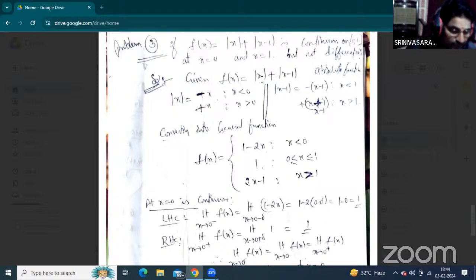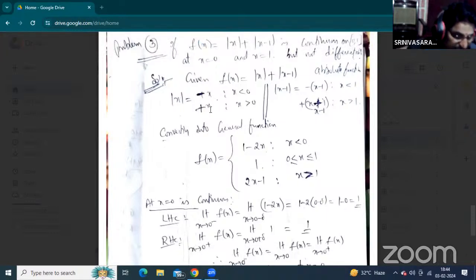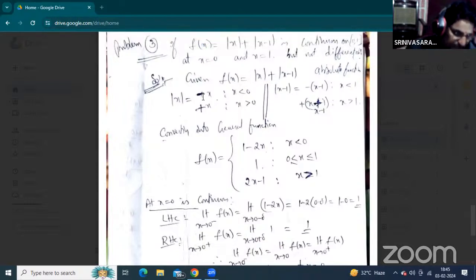The left part is minus x, when x is less than 0, and plus x means a positive value, where x is greater than 0. So mod x equals minus x when x less than 0, and plus x when x greater than 0.